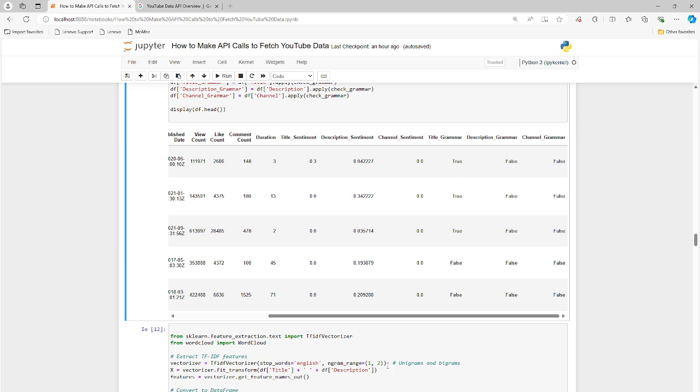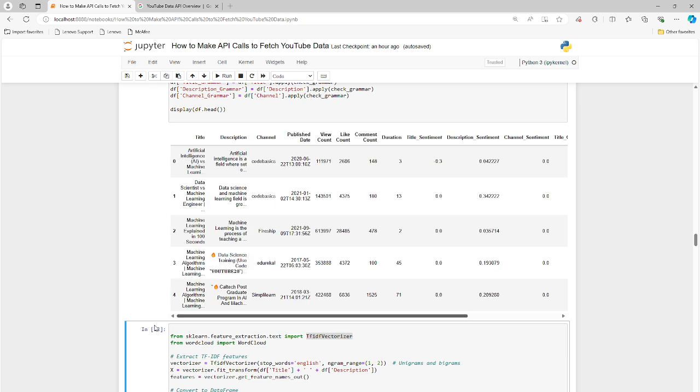So in order to do that, we have to convert this language, which is English, into more of a friendly format for the computer. The computer doesn't really know what the channel is. If I go back over here, the computer doesn't know what data science is, or some instructor or professor on YouTube putting up videos about machine learning and AI, explained in 100 seconds. The computer doesn't know any of that, right?